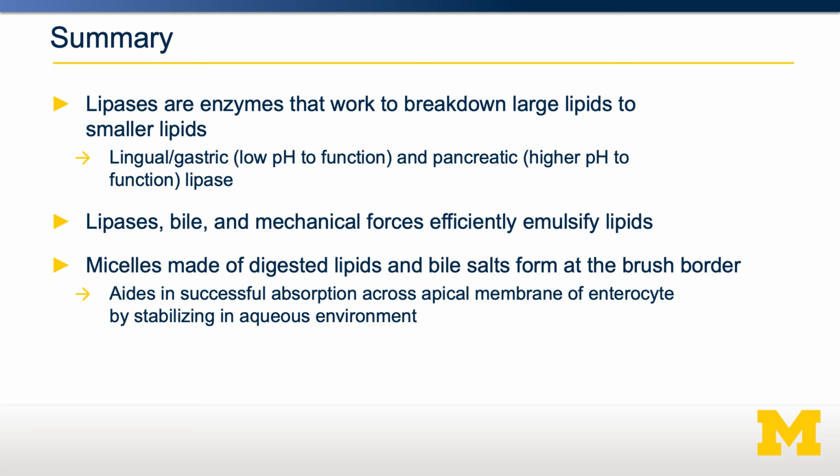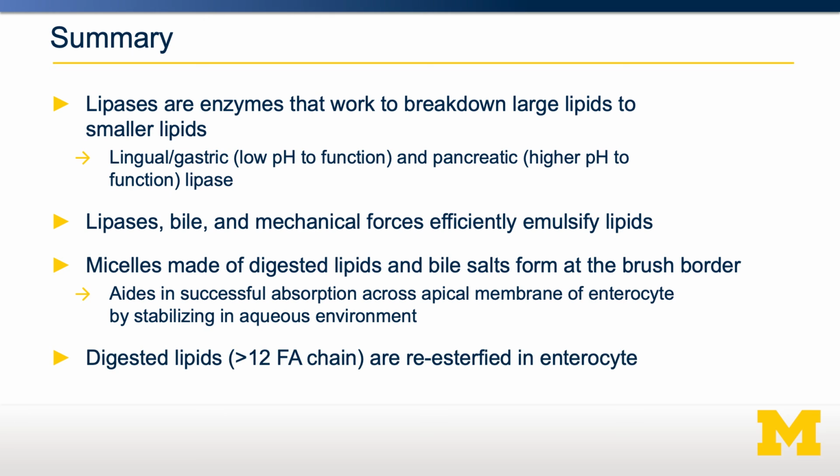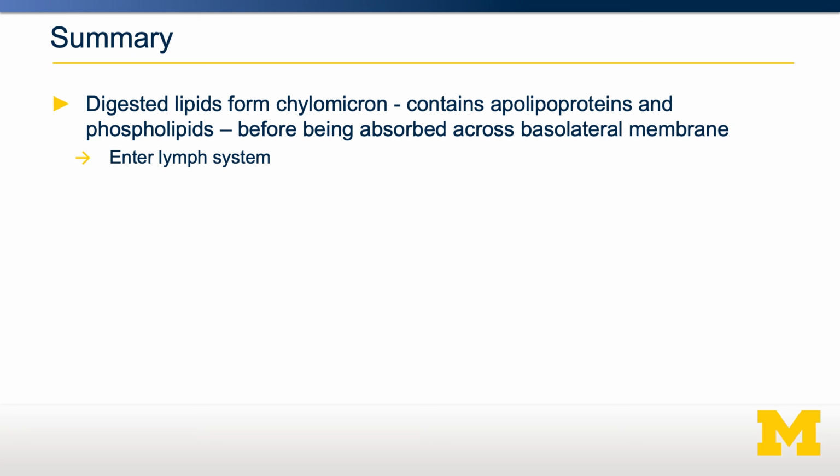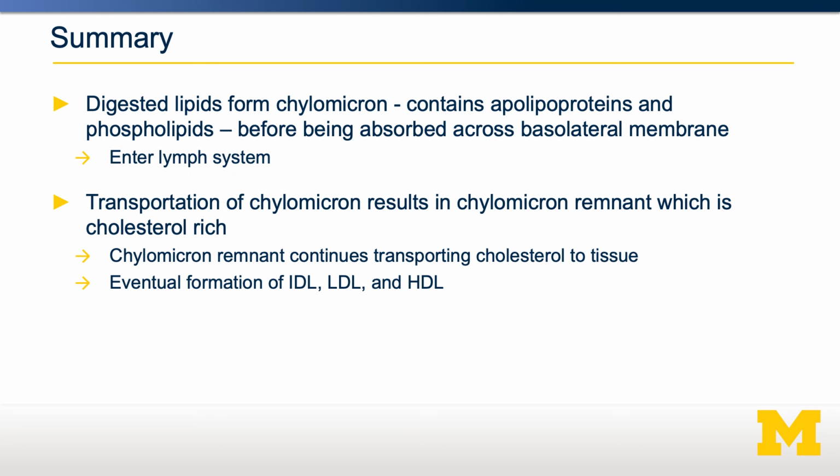What happens next depends on the length of the fatty acid. Long-chain fatty acids are reesterified and transported as chylomicrons. Medium and short-chain fatty acids are directly transported into the blood and go to the liver. The chylomicrons are made from apolipoproteins and phospholipids. This helps to solubilize neutral lipids and allows for them to be transported to other tissues. After transport and delivery of lipids to other tissues, the chylomicron remnant, which is cholesterol, phospholipid, and protein-rich, can be absorbed in the liver and reused if needed.